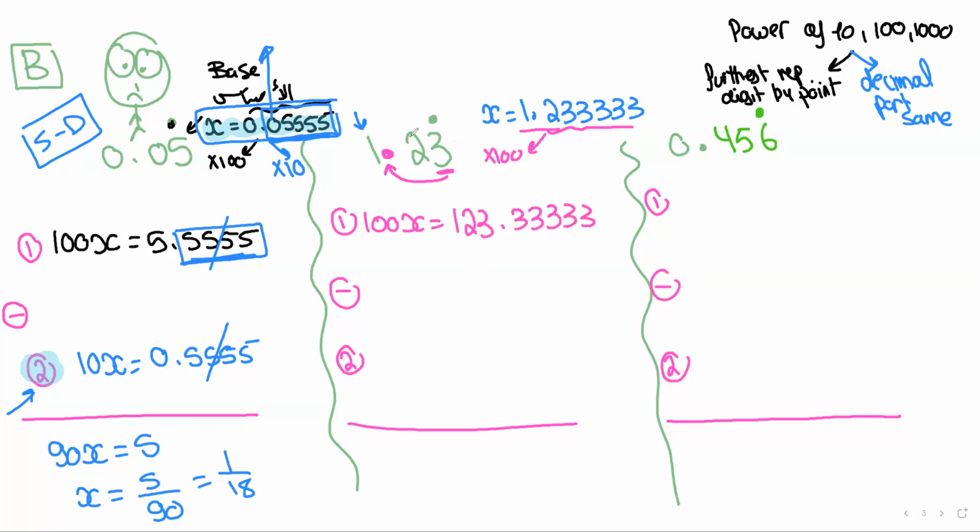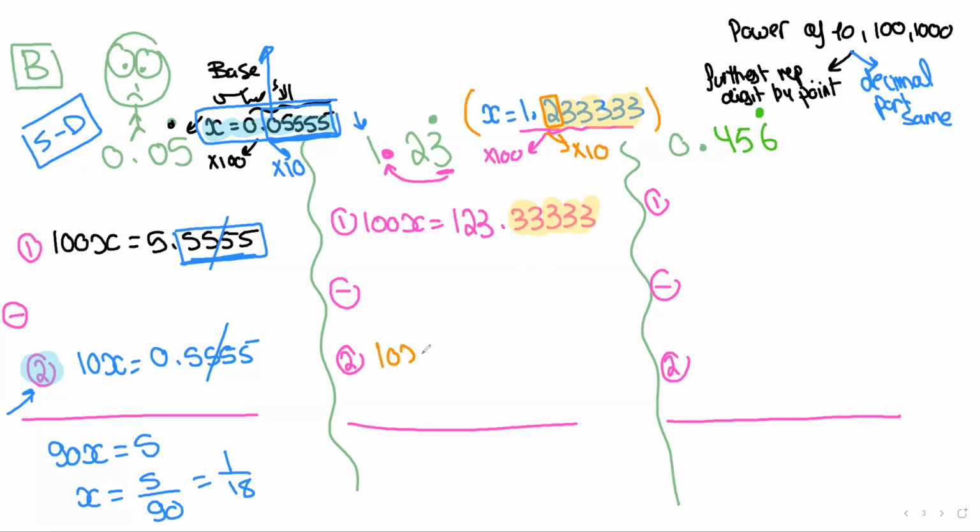123.33333. Now, you need to first ask yourself, let me just use a highlighter, compare the decimal part. If they are the same, you immediately place the SS equation as equation number 2. If they're not the same, then you have to change them so that they're the same. And as you can see, I have again one digit not repeated over here, which is extra. So I multiply this equation again by 10. Why do I multiply it by 10? So that the decimal part is the same. Of course, you multiply the whole thing as we said so many times.